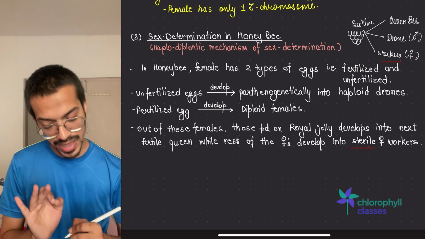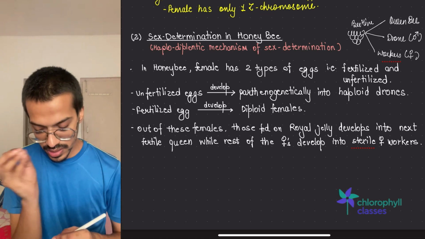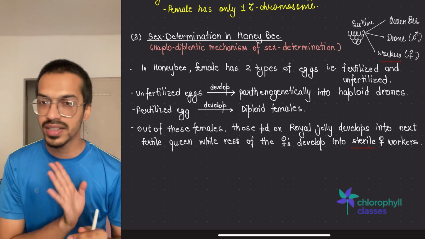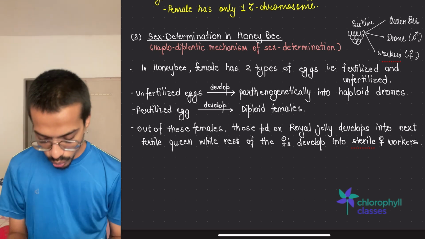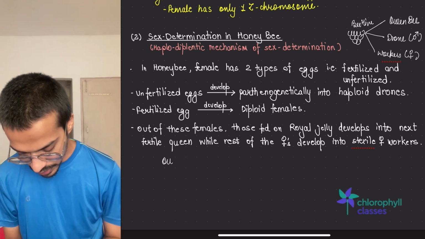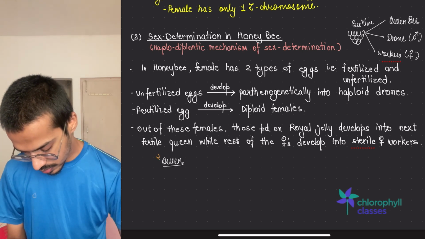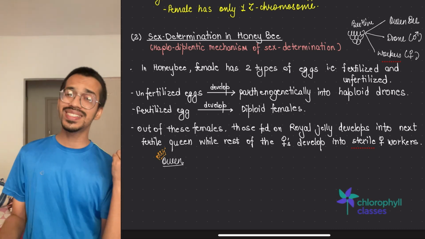Now let's see what is happening. Normally the queen has two different types of eggs, one is fertilized, the other is unfertilized. Imagine that this is the queen. I'm going to make a crown for the queen too, because queen slays, right?